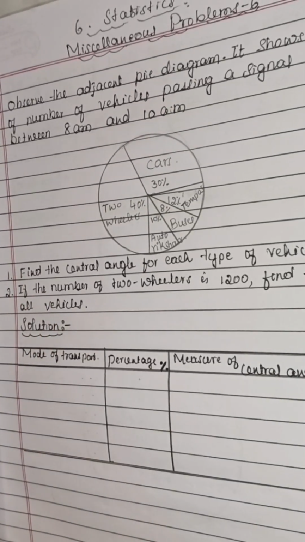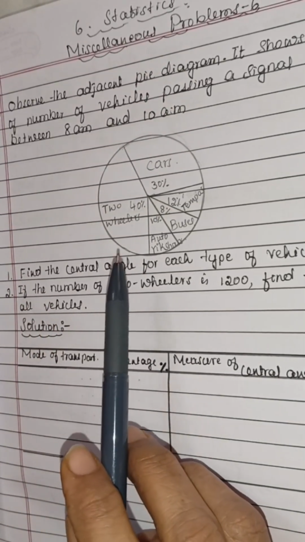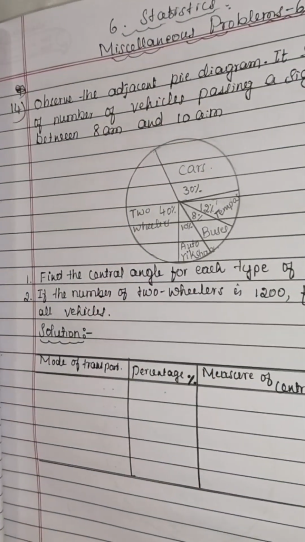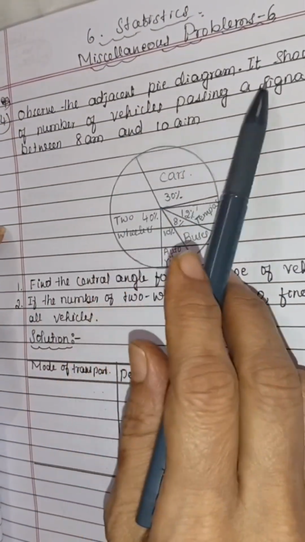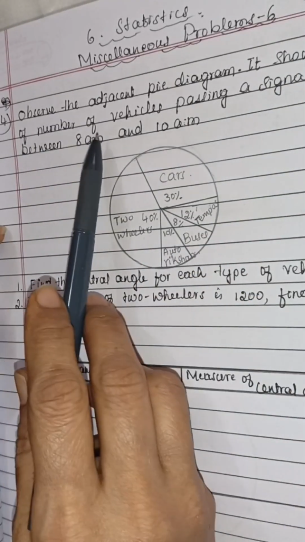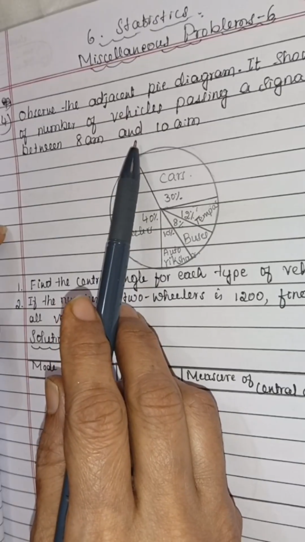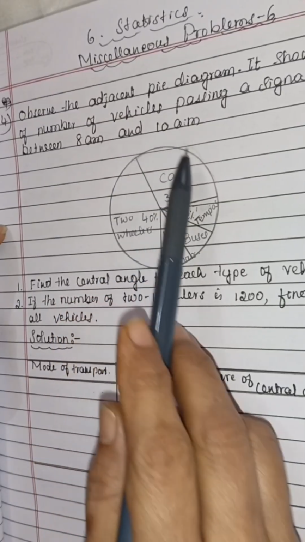We are going to solve miscellaneous problem 6 of 10th standard maths part first, algebra. Chapter number 6, statistics. Question number 14. Observe the adjacent pie diagram. It shows the percentage of number of vehicles passing a signal in a town between 8 a.m. and 10 a.m. This is a pie diagram.